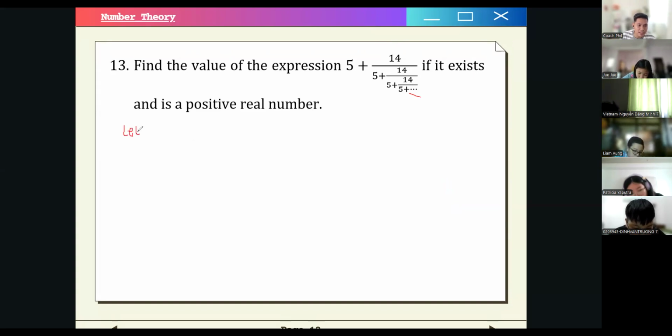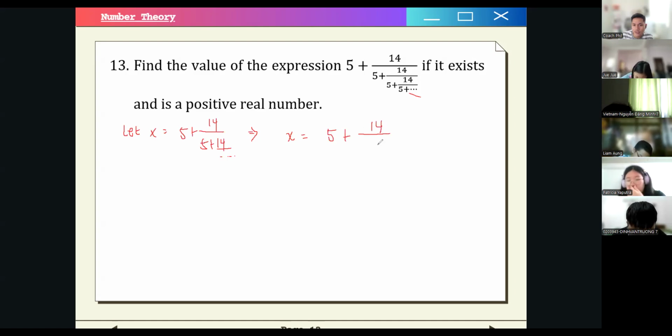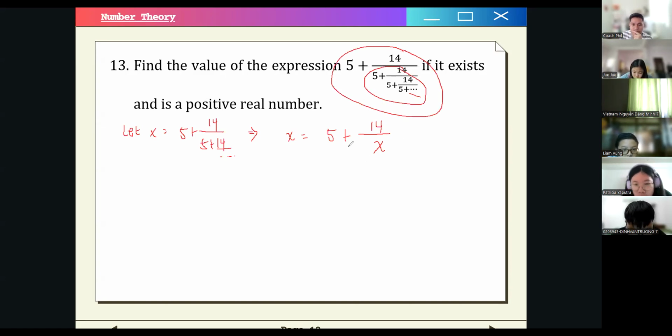So we let x be equal to the whole expression. So we have 14 all over 5 plus 14 and so on. So we can simplify this how? We can express it this way, right? 5 plus 14 over x, right? Because this whole expression is infinite and this also just becomes x, right? This part is just equal to the overall expression. So we can just express it this way.